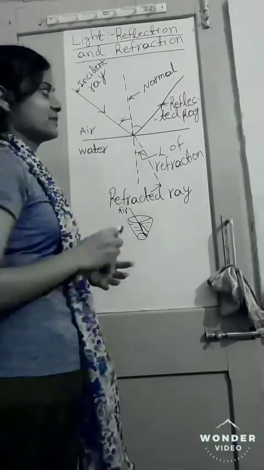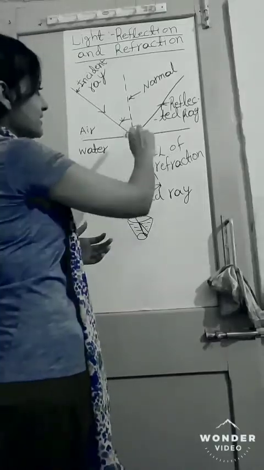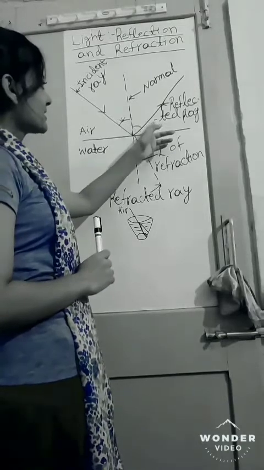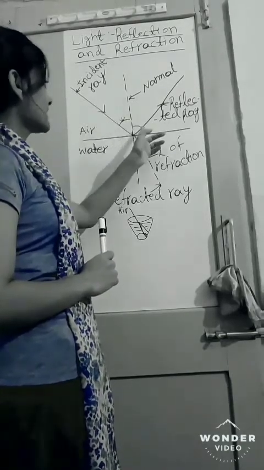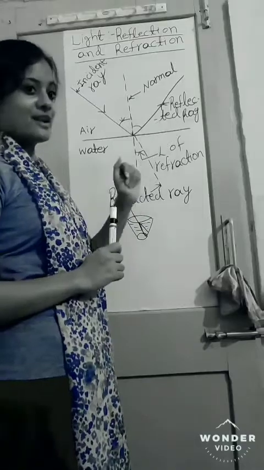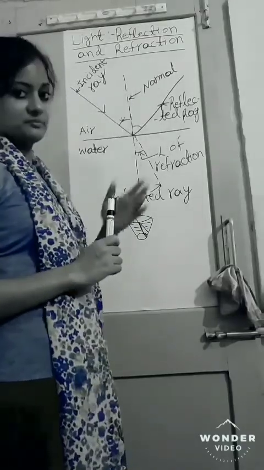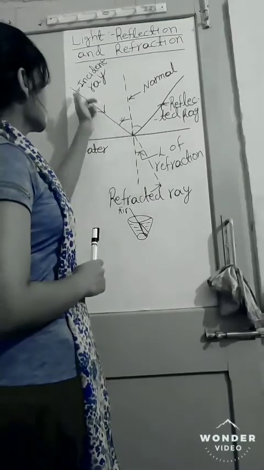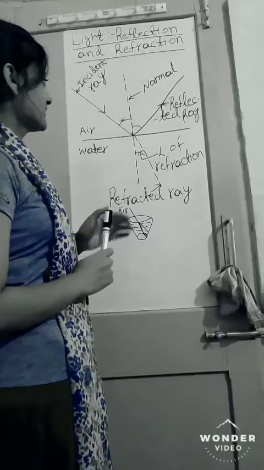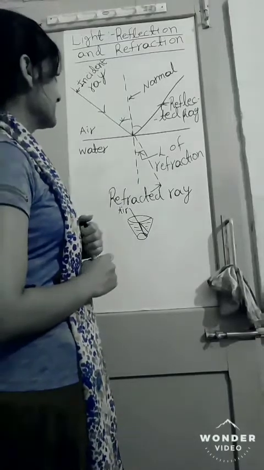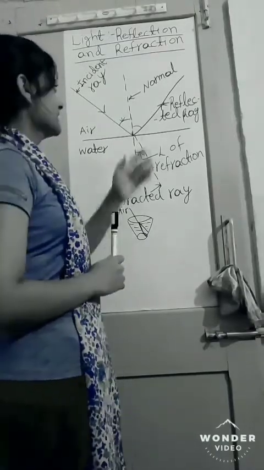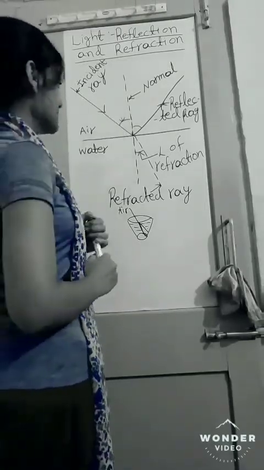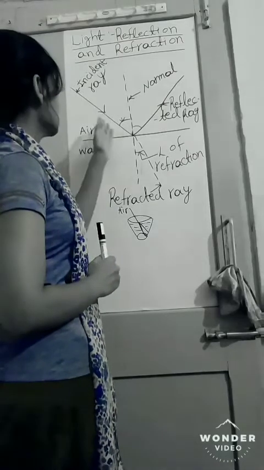And when it hits the surface, the light ray bounces in another direction, and that incident ray is now converted into a reflected ray. Then you can see a line where the incident ray hits the surface, from there one imaginary line is drawn, and that imaginary line is known as the normal. Here it's not visible, actually it's an imaginary line that we draw to measure the angle.